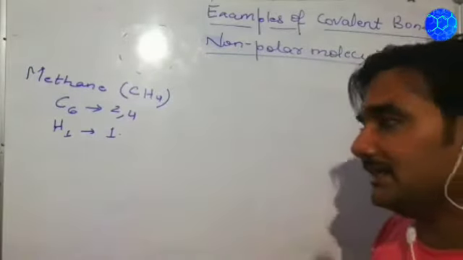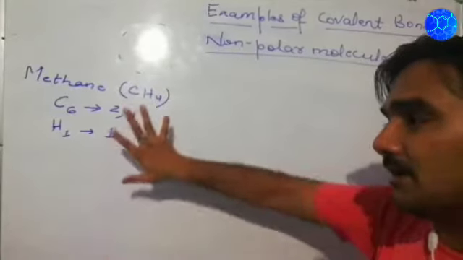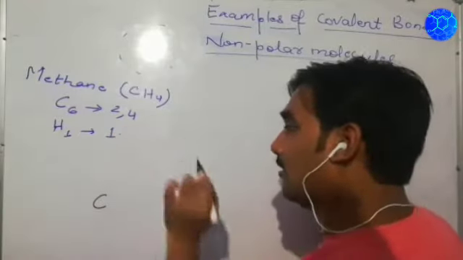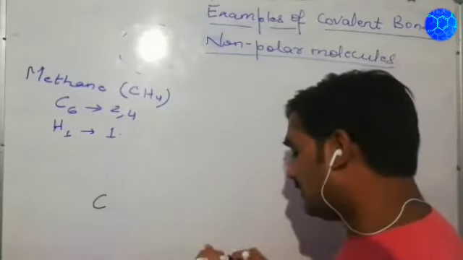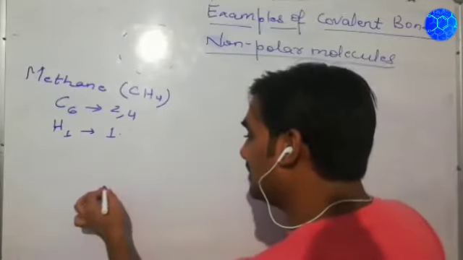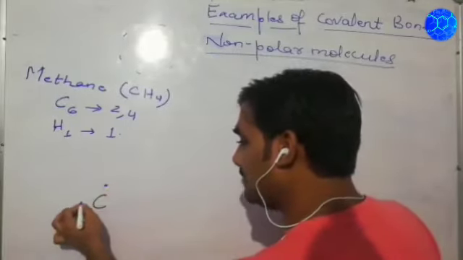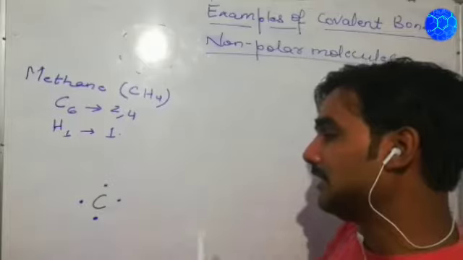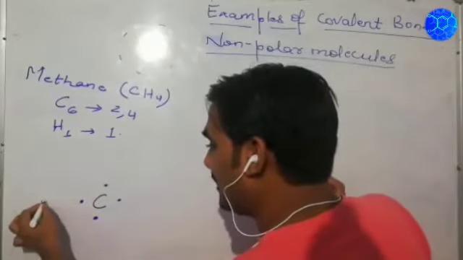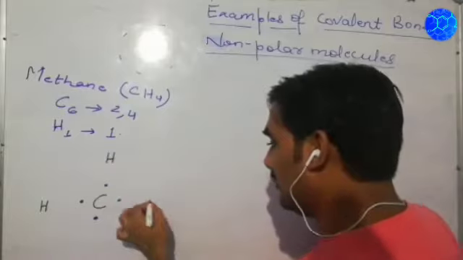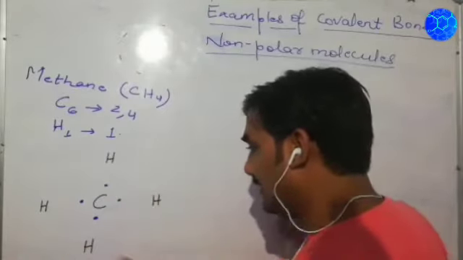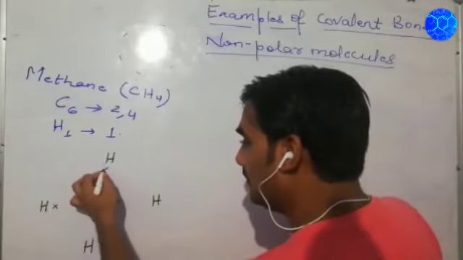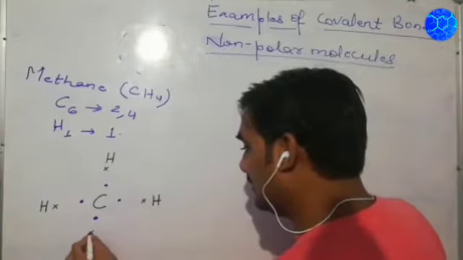So how we can represent it is that here we take carbon as the central atom. Now carbon has how many electrons? 4 electrons in the outermost shell. So we represent the 4 electrons: 1, 2, 3 and 4. And how many atoms of hydrogen are there? 4 atoms. So we will put 4 atoms of hydrogen surrounding carbon, in this manner. Now hydrogen has 1 electron in the outermost shell: 1 electron, 1 electron, 1 electron and 1 electron.